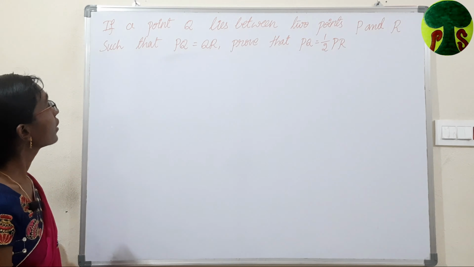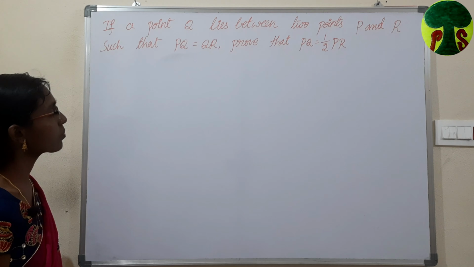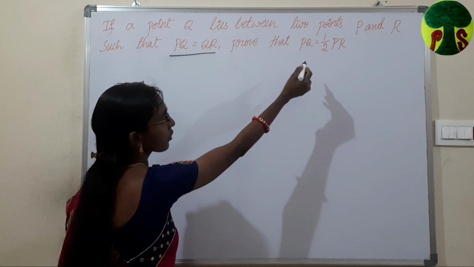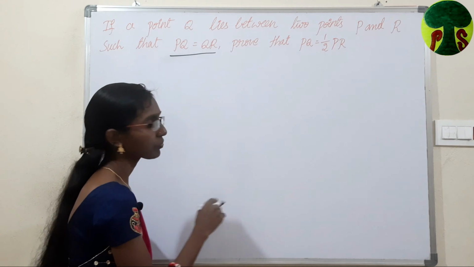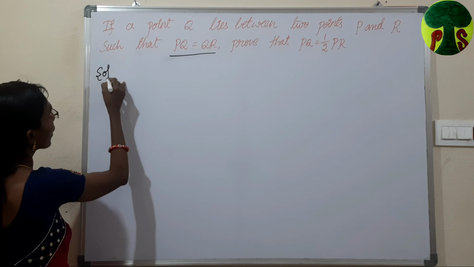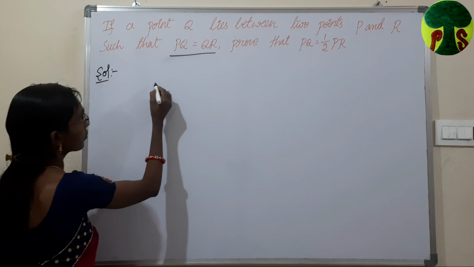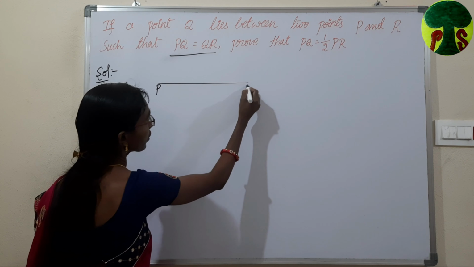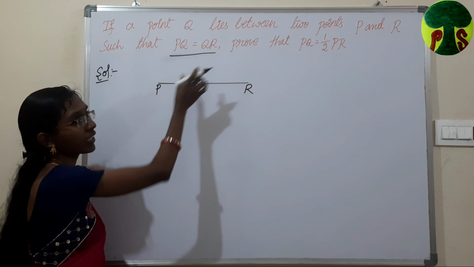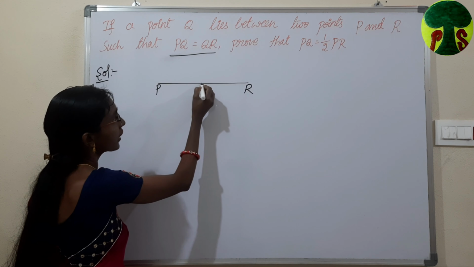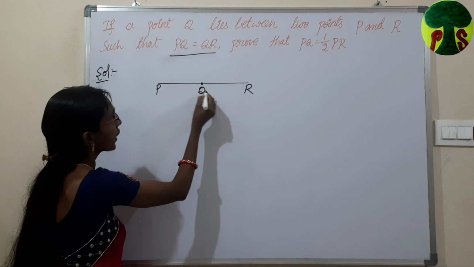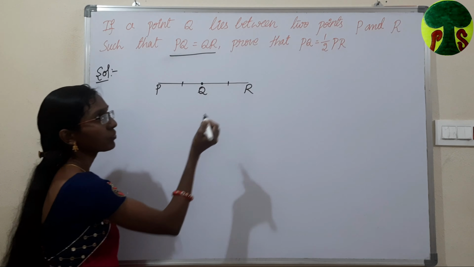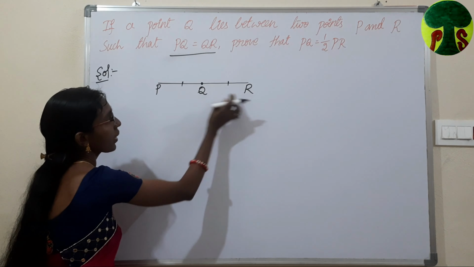Next question is, if a point Q lies between 2 points P and R such that PQ equals to QR, prove that PQ is equals to half of PR. Solution. Let us draw the diagram for the given question. I am taking point P and point R, and point Q lies between P and R such that the distance from P to Q is equals to the distance from Q to R. Now I am taking the total part to PR.